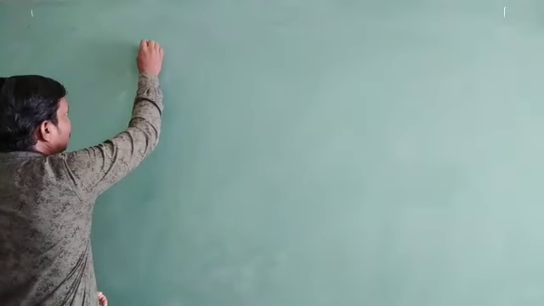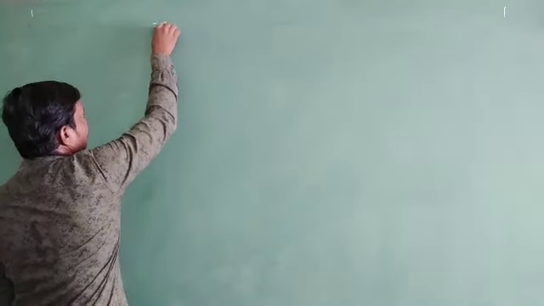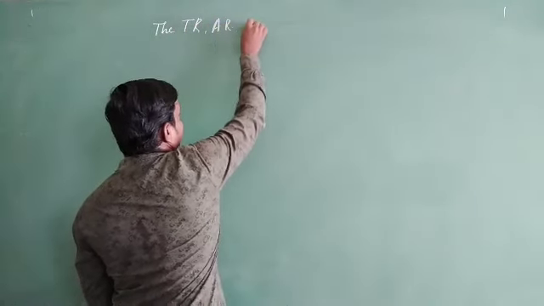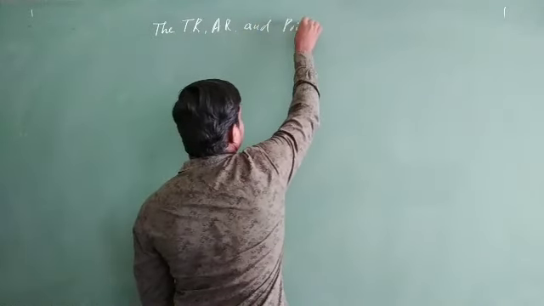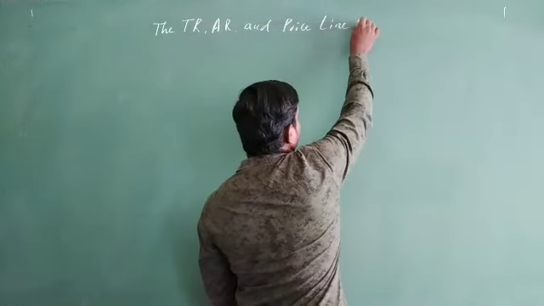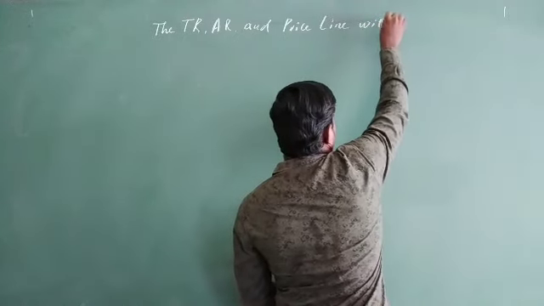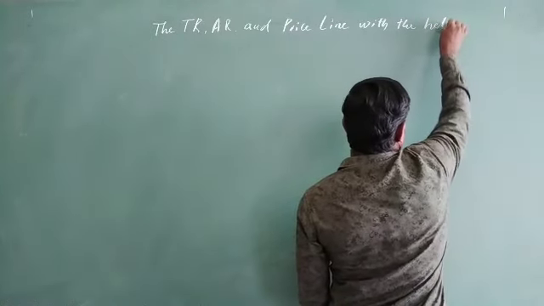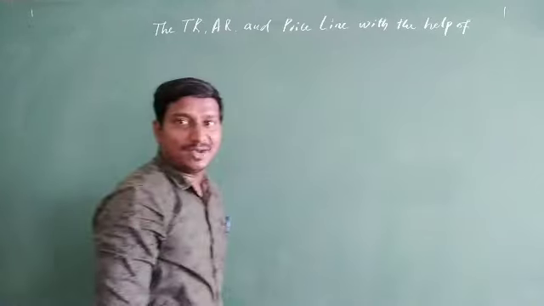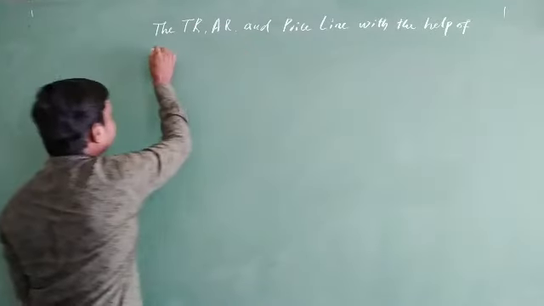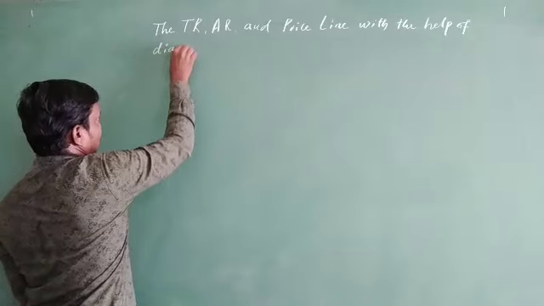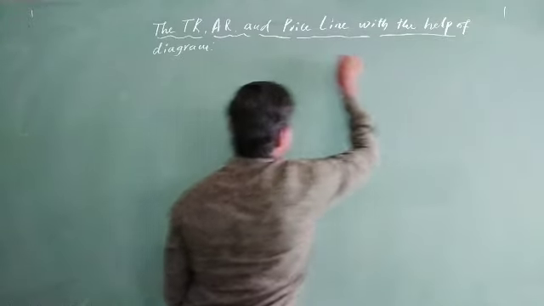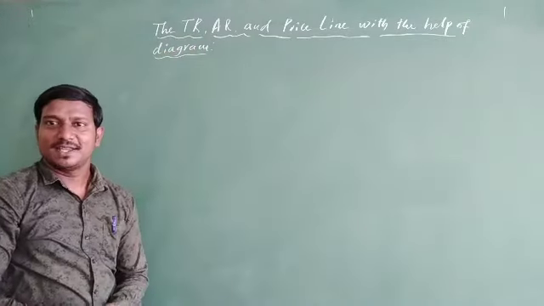So I am going to derive the schedule for the total revenue. Here I am going to write the title first: the TR, AR and price line with the help of a diagram. Yes, with the help of a diagram.